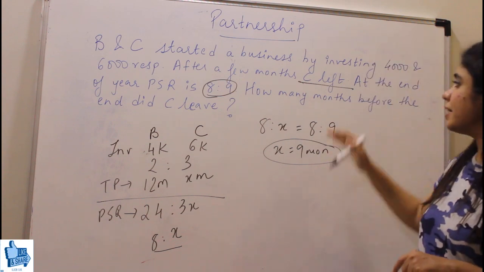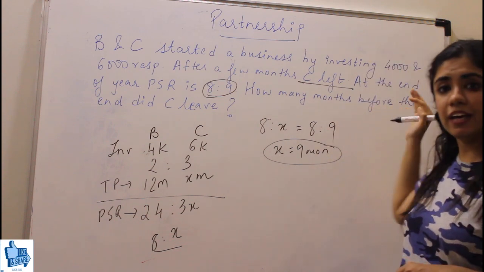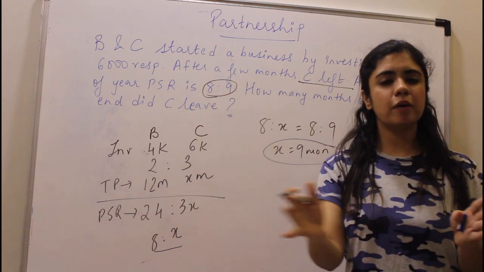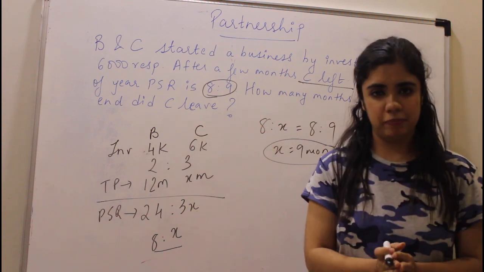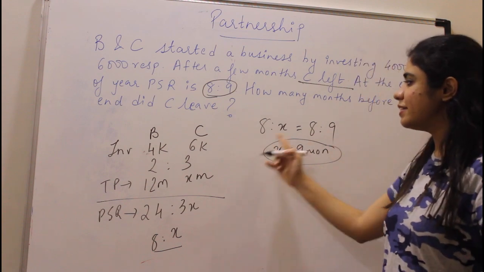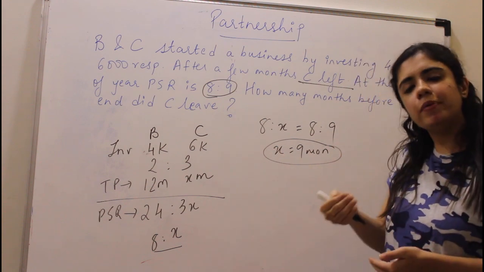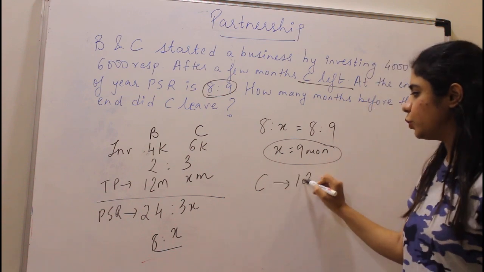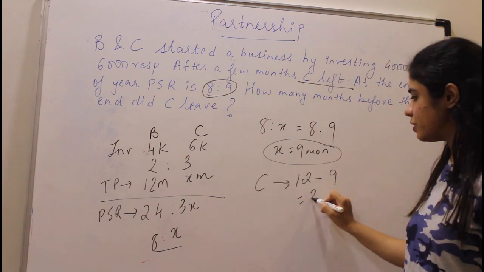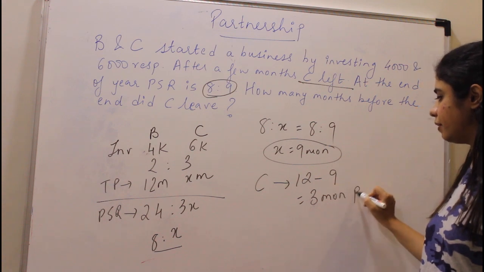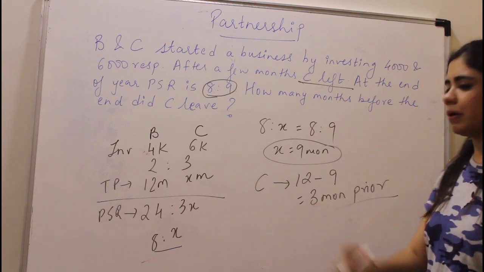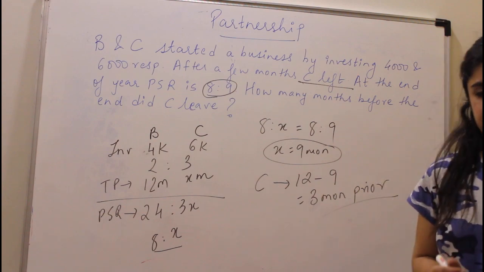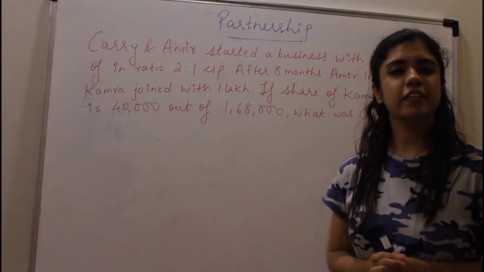But the question is, how many months before the end did C leave? So we are talking about an entire year of 12 months. Correct? Now C was there for 9 months. So how many months prior did he leave? So C left 12 minus 9, which is 3 months prior. Okay? 3 months prior C left. And this is your answer. Now, let's look at the next problem.